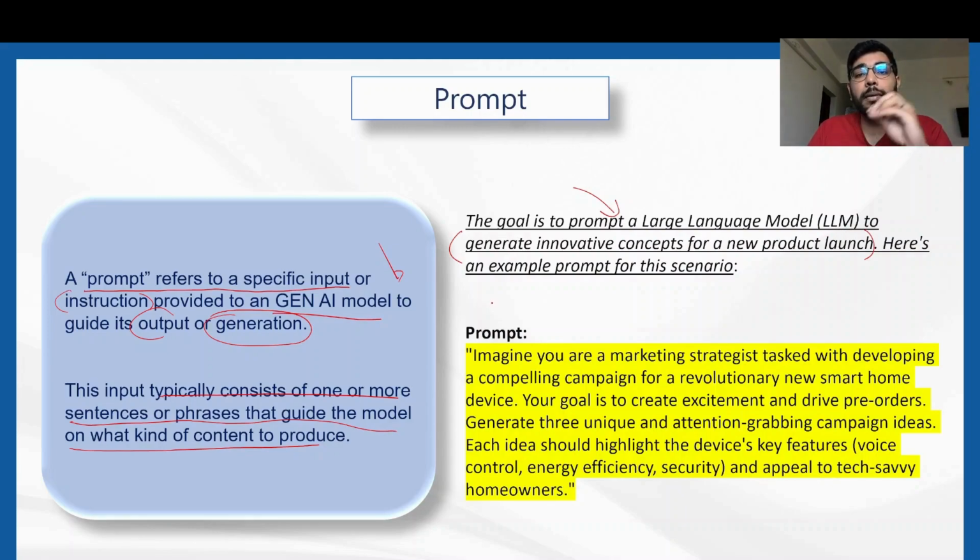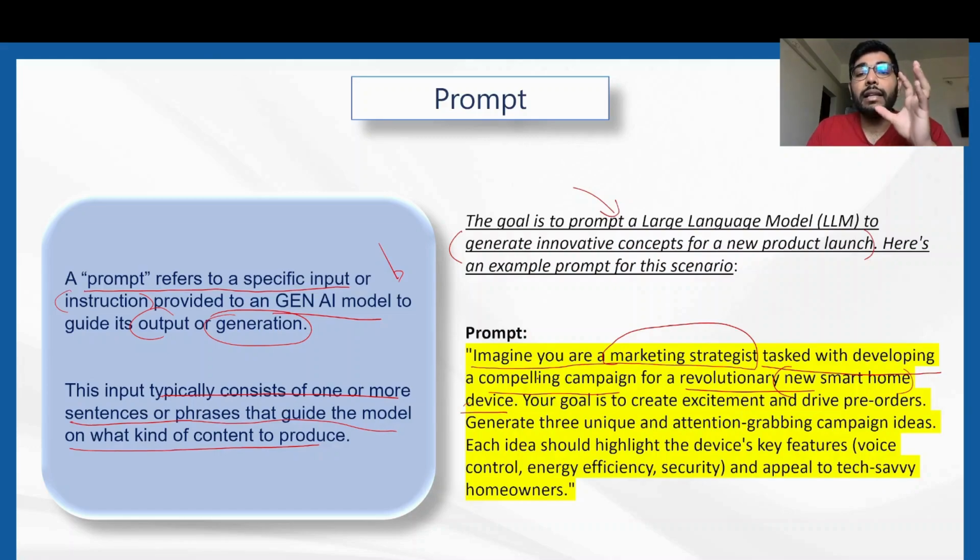So let's see how the prompt essentially looks like. Imagine you are a marketing strategist, right? In the first line itself, I, as a person who is trying to build a particular prompt, am instructing the large language model to behave as a person who is a marketing strategist, specifically because I want to generate innovative ideas for marketing that particular product that is a new launch. That is why I'm asking the LLM to behave as a marketing strategist tasked to develop a compelling campaign for a revolutionary new smart home device.